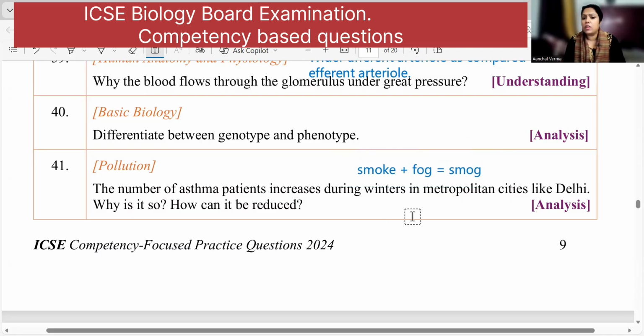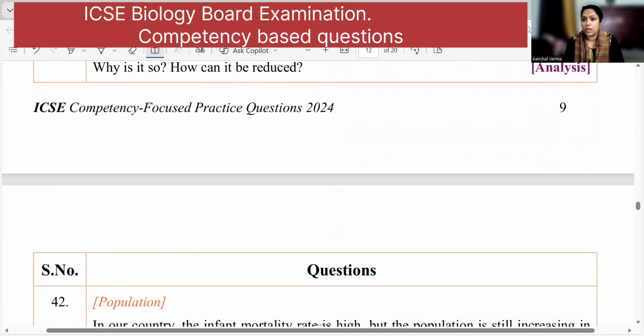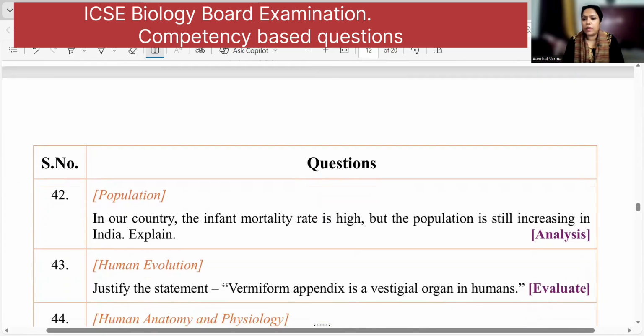And how can it be reduced? How can you reduce air pollution? You can give any answer. Installation of chimneys, precipitators, anything can be used and you can reduce pollution. So in what way can you reduce air pollution? You can write it here. Check for the marks. If marks are 2 or 3, depending upon that, you have to write the answers.